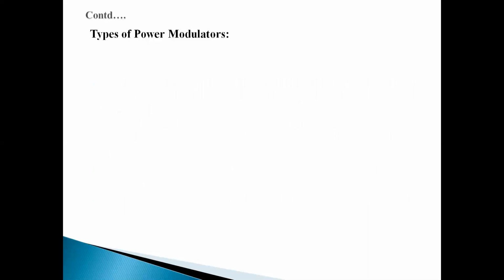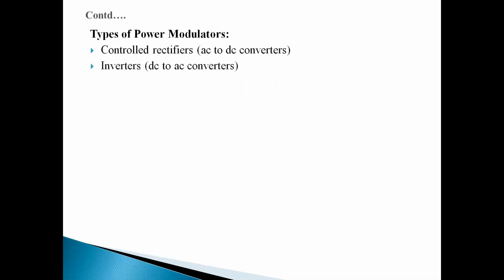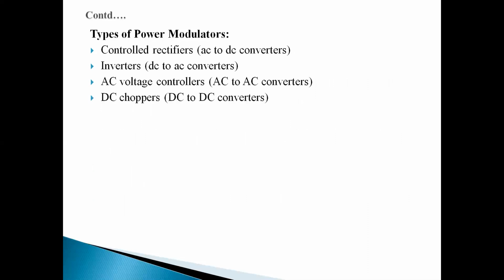Next, what types of power modulator we can use? It can be a rectifier, controlled rectifiers. Rectifiers means it converts AC to DC power. It can be an inverter. Inverter means it converts DC to AC. Or it can be an AC voltage controller which converts AC to AC. Or it can be a DC chopper which converts DC to DC, fixed DC to variable DC.